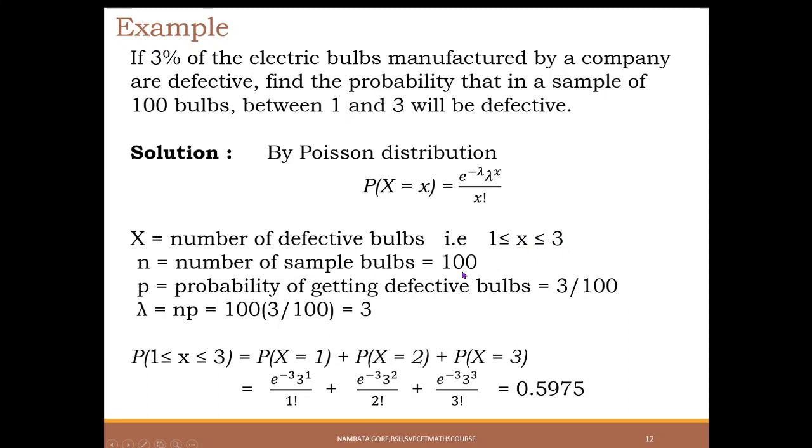n is the number of sample bulbs. So a sample of 100 bulbs is given. Probability of getting defective bulbs is 3%. So 3 out of 100 is the probability p, and lambda, which is n into p, is calculated as 3. Now x is between 1 and 3 in a discrete distribution model, so x takes values 1, 2 and 3. Substituting 1 in this formula in place of x, lambda is 3 for all the terms, and here x is 2, in the third term x is 3. Calculating, we get it as 0.5975.